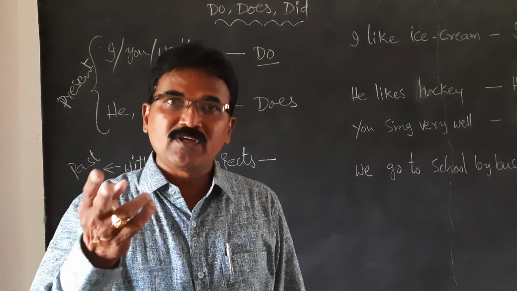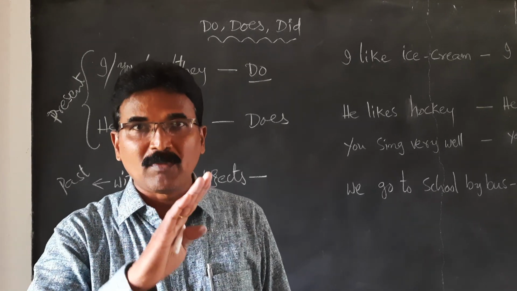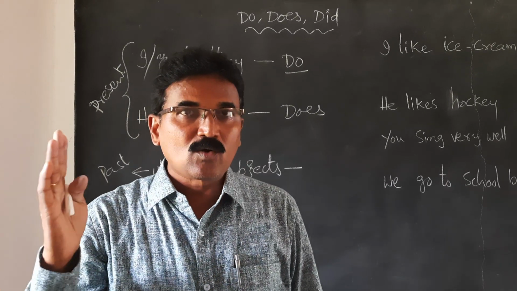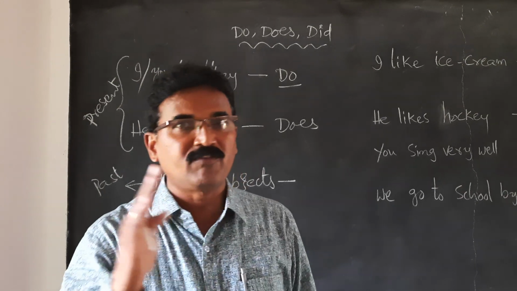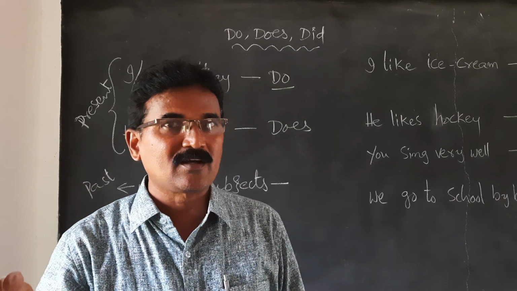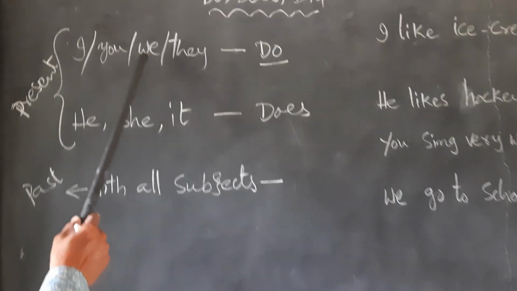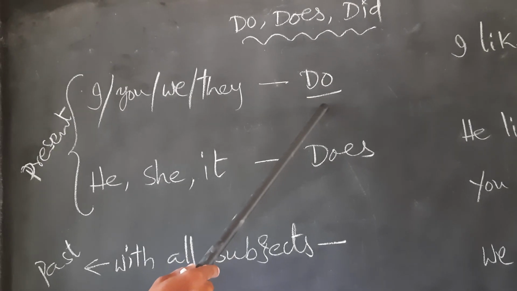So when we are talking about both, that means your mother and father: do your mother and father go to Vizianagaram once a week? When we are talking about both, we and they are considered plural, so we use do here.